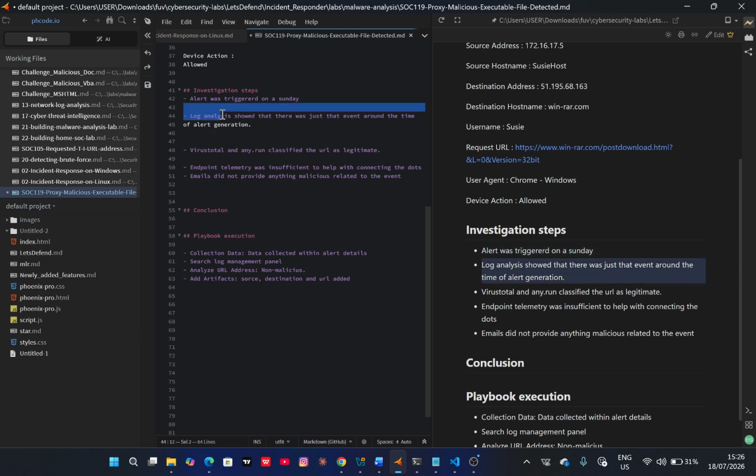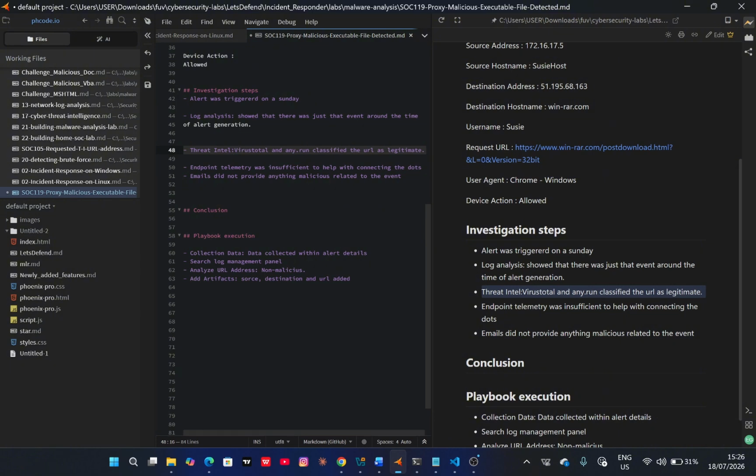So we have our log analysis over here, and you can put this under threat intel, and endpoints. Okay, let me put endpoint security.